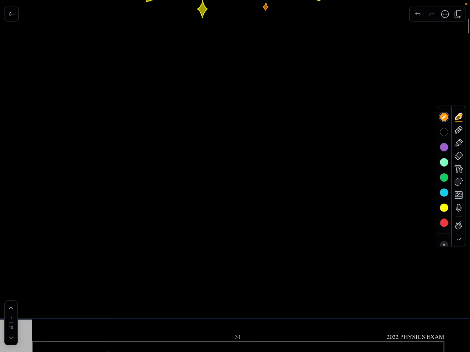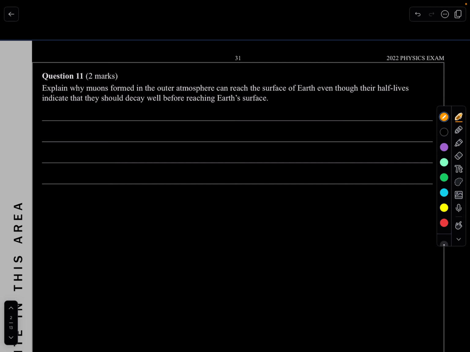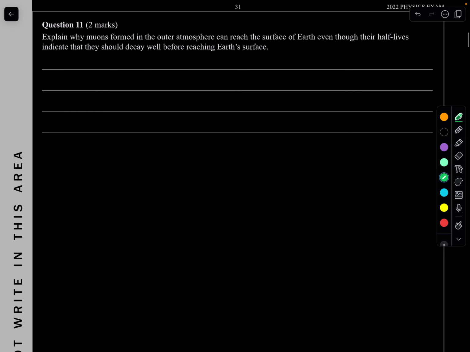Alright, question 11. Explain why muons formed in the outer atmosphere can reach the surface of the Earth even though their half-lives indicate that they should decay well before reaching Earth's surface. Alright, there's two actual explanations of this. I'm going to explain them both.